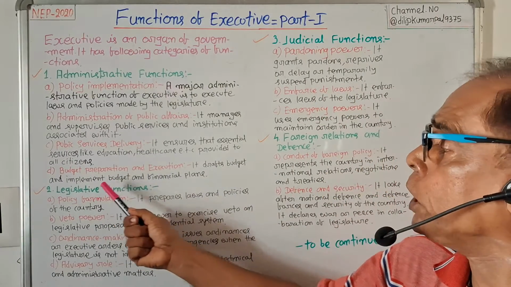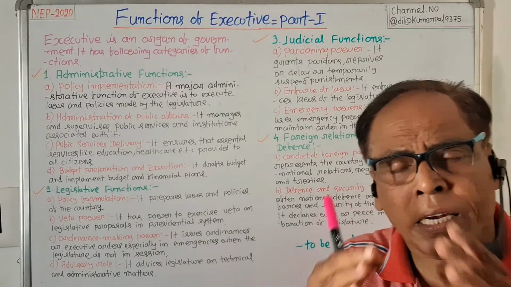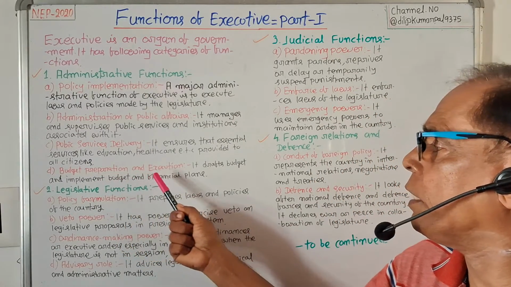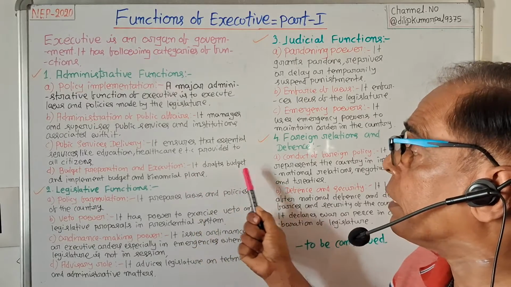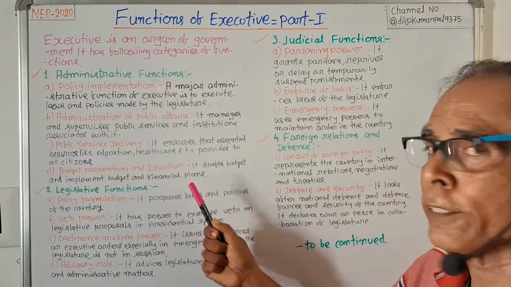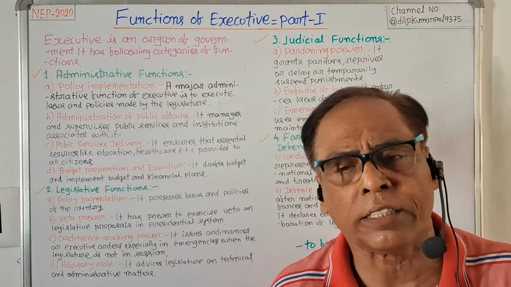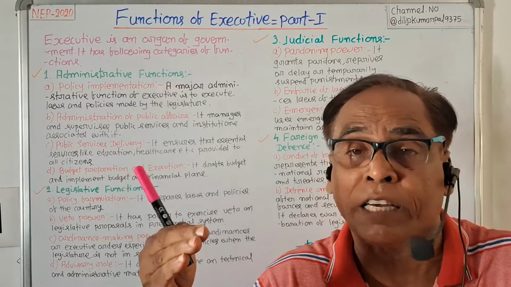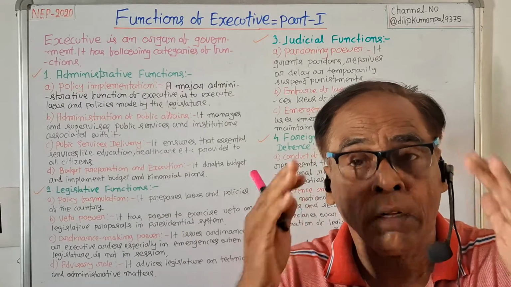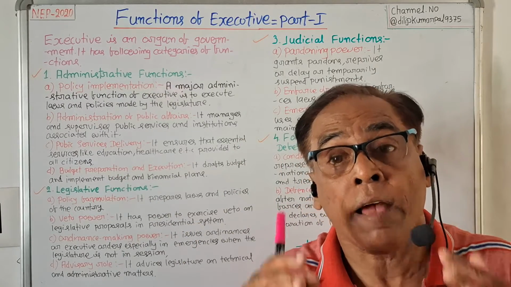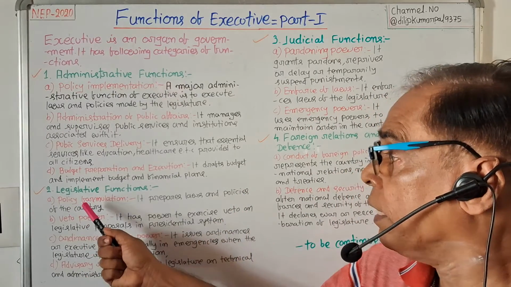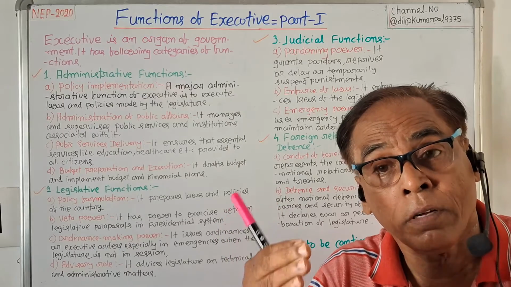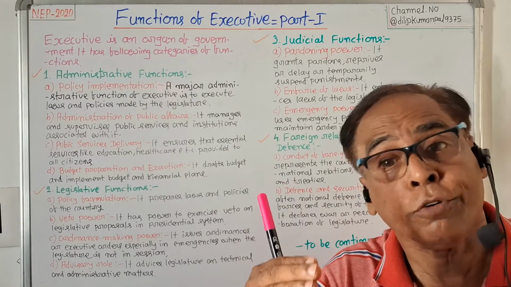Number 4, budget preparation and execution. Another administrative function of the executive is budget preparation and execution. It drafts the budget and implements the budget and financial plans. So it drafts the budget, executes the budget and different types of financial plans. So we have discussed the first function of the executive, the administrative function. Number 2, legislative function. We have discussed the administrative function of the executive.